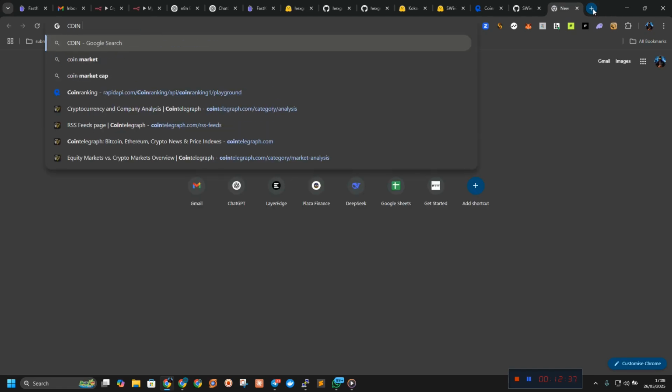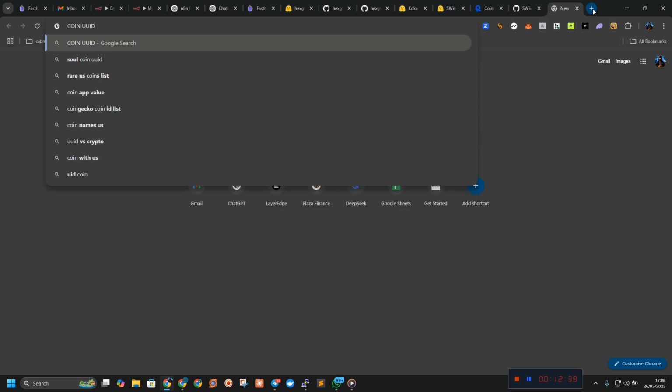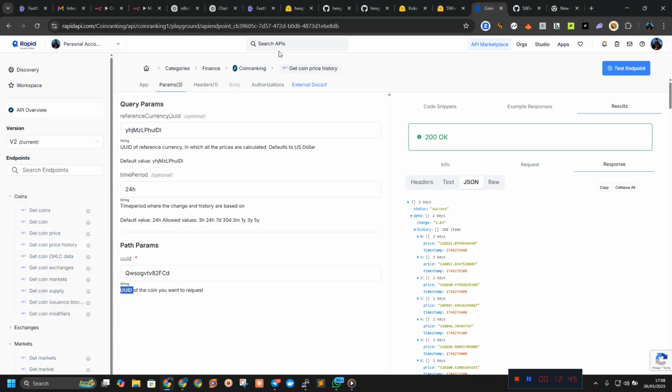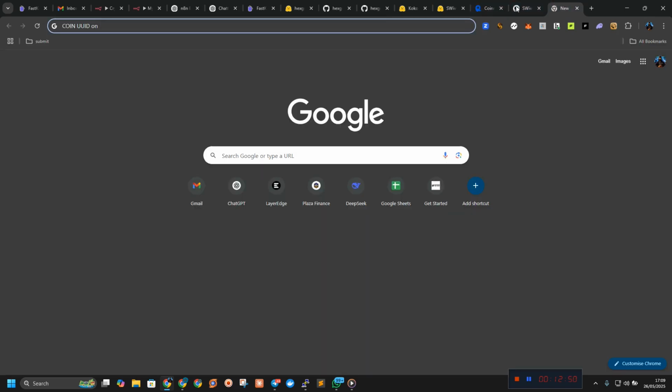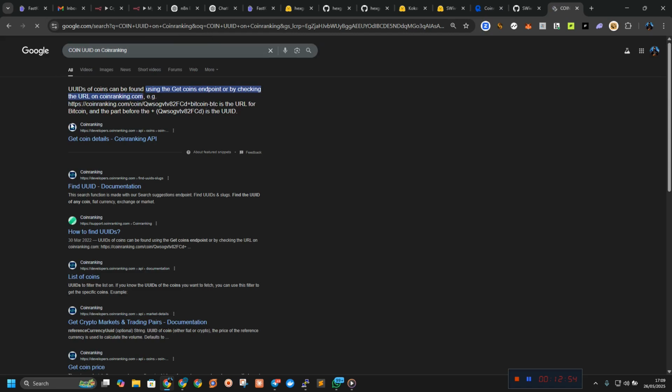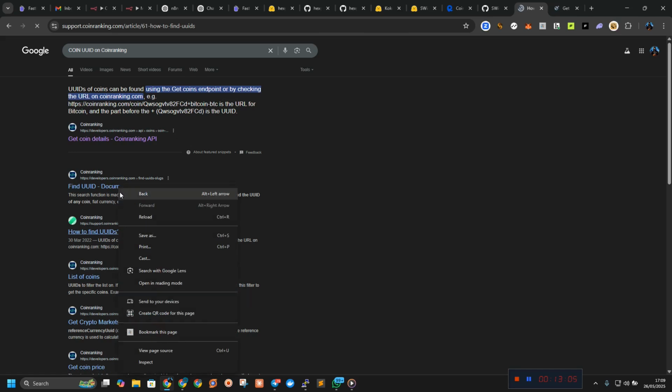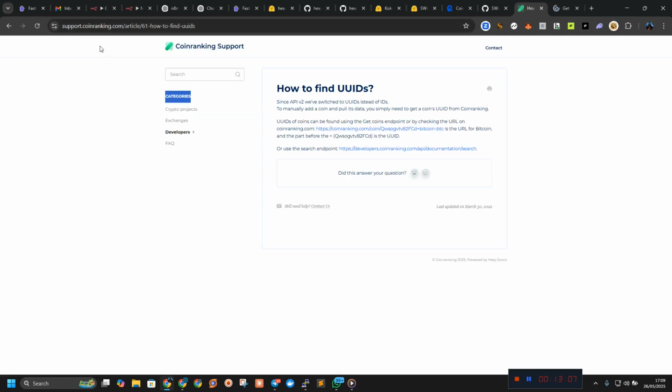Coin UUID on Coinranking, or is it Crypto Rank, or what do we call it? Coinranking, yeah. So let's search for it. So here it is. Here is the API. BTC UID is blah blah blah. Okay, let's go on finding the UID.